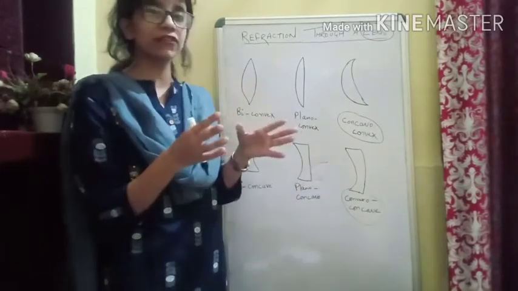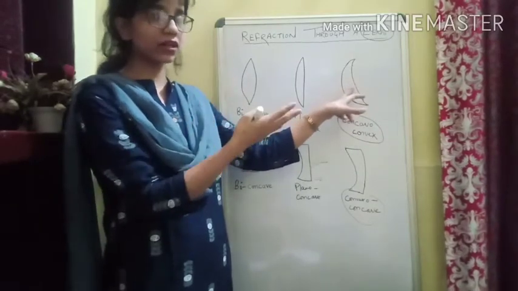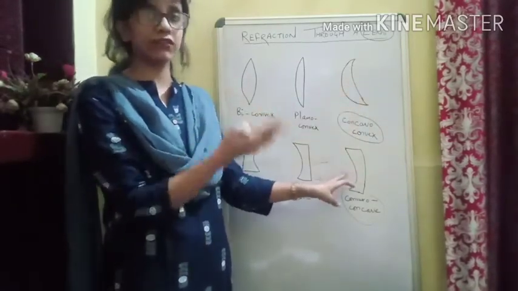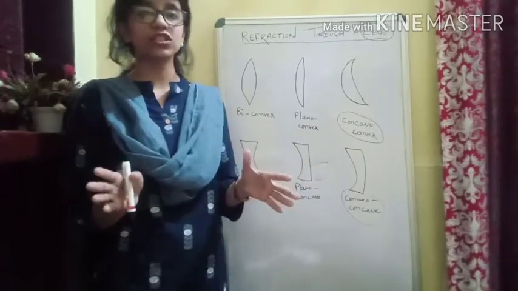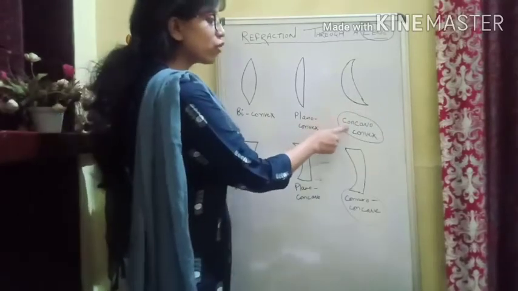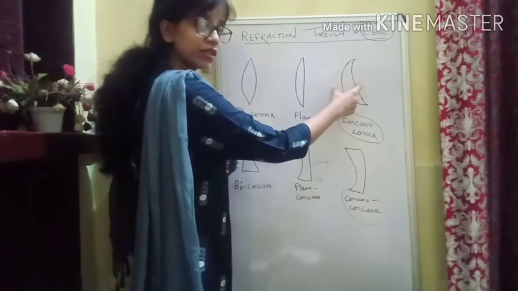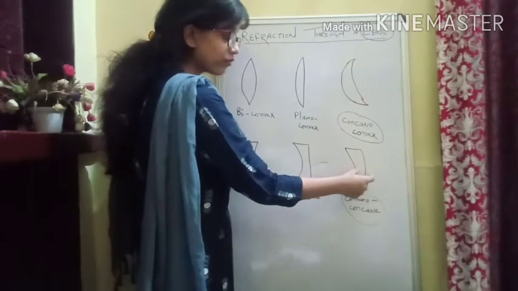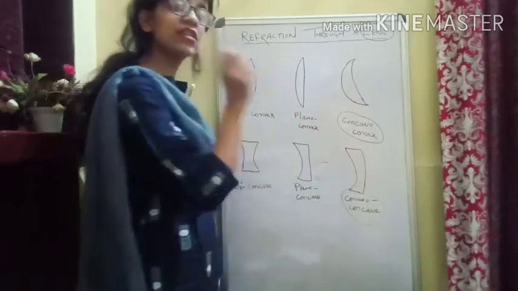So do not get confused that they are the same because here we have one concave and one convex, and here again we have one concave and one convex. No, they are not the same, not even in their shape. If you see this concavo convex lens, it is a little wide in the middle, but this convexo concave is thin in the middle. So that is one difference in their shape.